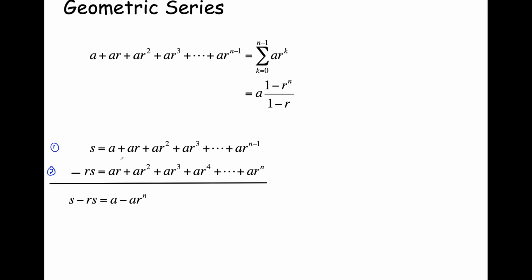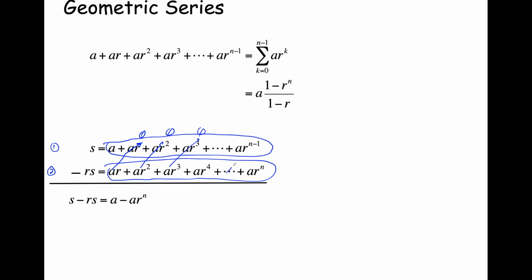Now, that's where we pay attention to these diagonals. If you're subtracting this sum from that sum, anytime you subtract something from itself, it goes to 0. So the diagonals here, ar, that's going to go to 0. ar squared minus ar squared, that's going to go to 0. ar cubed minus ar cubed, that's going to go to 0.